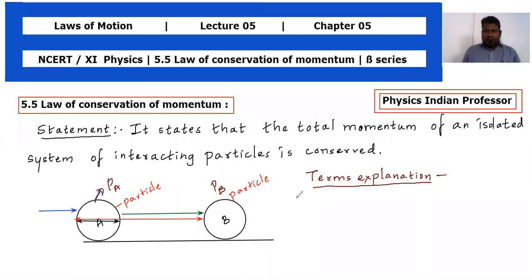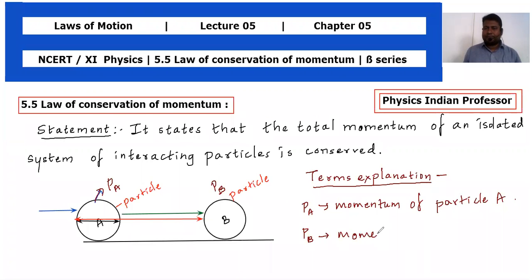ओके, so PA is the momentum of particle A and PB is the momentum of particle B. ठीक है, so the momentum related with the body A is called as PA, उसको PA करके बुलाते हैं.